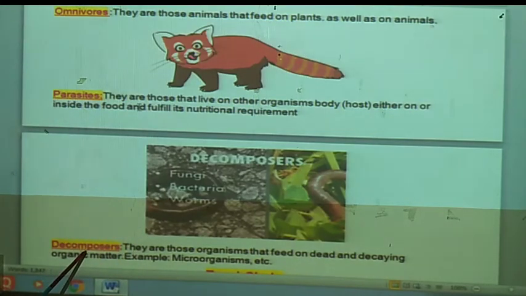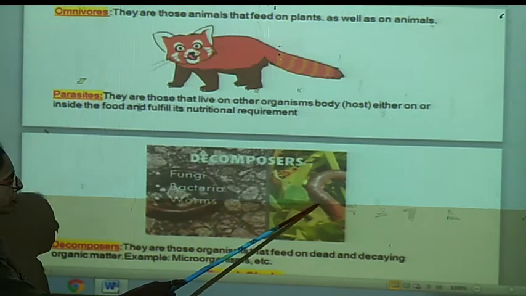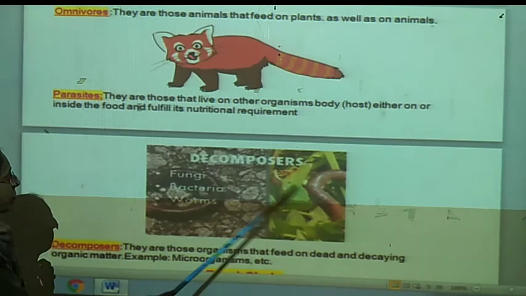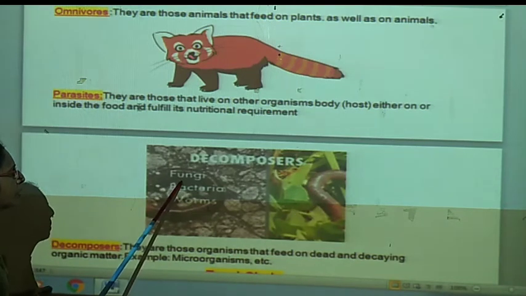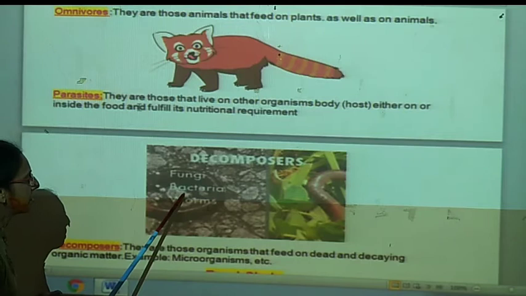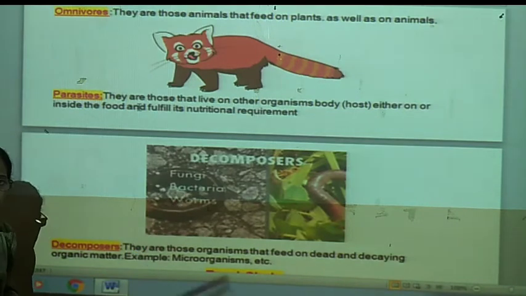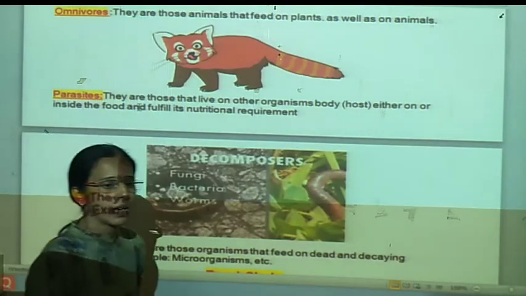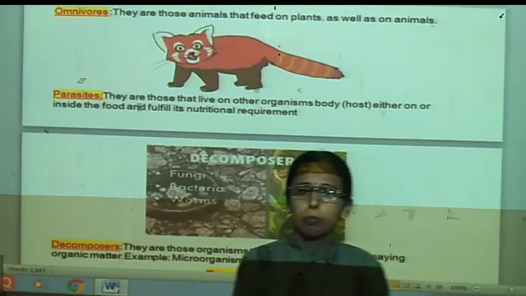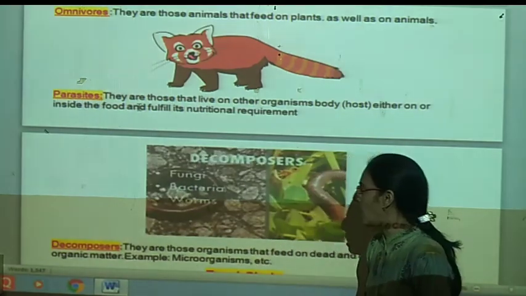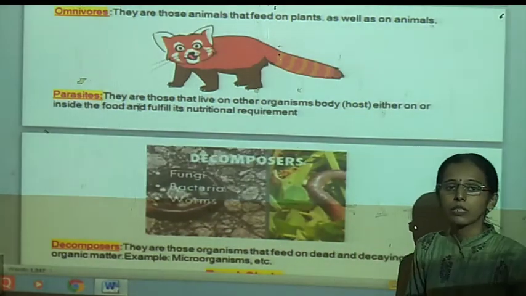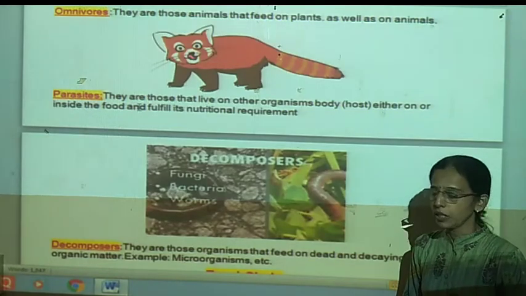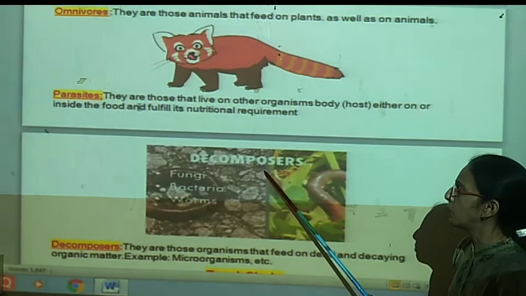Now about decomposers. Here in this picture you can see which are the decomposers. Here you can see the worm. Then there are many varieties of fungi. Then there are some bacteria which are present in the soil. They are decomposers and they always live on dead body parts. And therefore these are called decomposers.